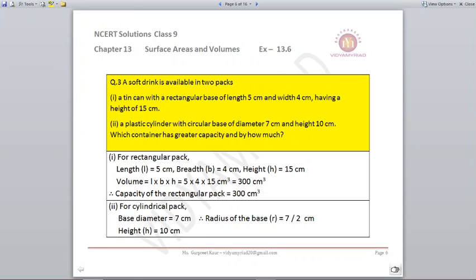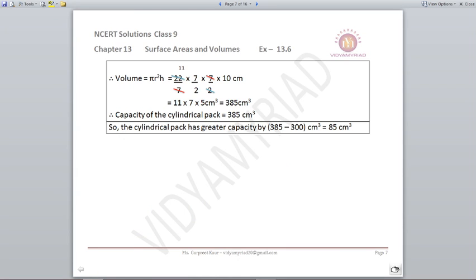In the first case, they are telling us it's a tin can with a rectangular base. That means it is a rectangular pack. We are given the length, breadth and height. We know the volume of a rectangular pack is length into breadth into height, which comes out to be 300 centimeters cube. Same way, in the second case, we are talking about a plastic cylinder. So in that case, we are given the base diameter 7 centimeters. We need the radius, so it becomes 7 by 2. Height is given to us as 10, and by putting into the formula, we get volume of cylinder as 385 centimeters cube. So here we can say that the cylindrical pack has a greater capacity by 85 centimeters cube.